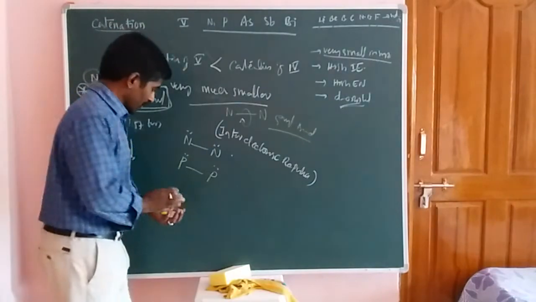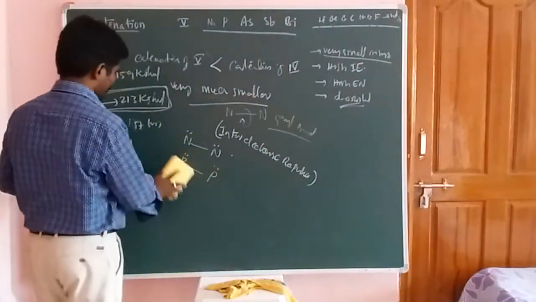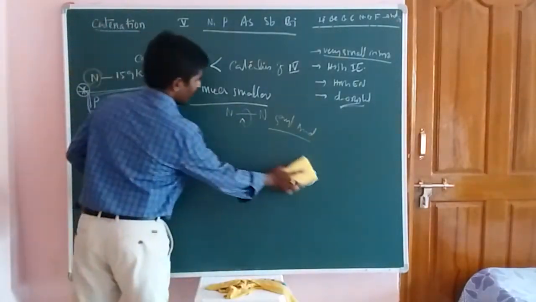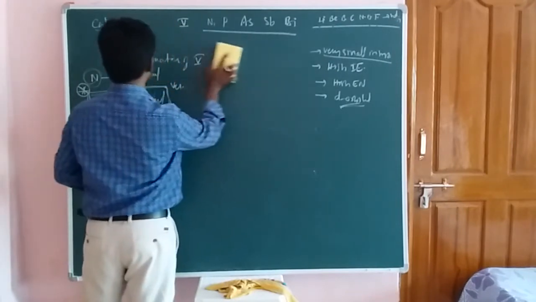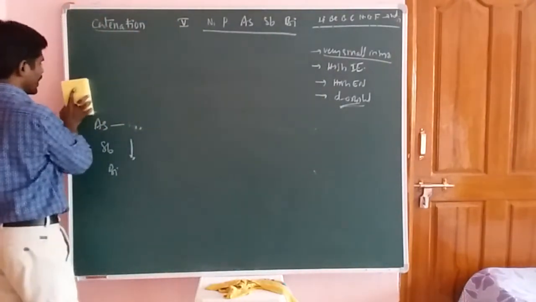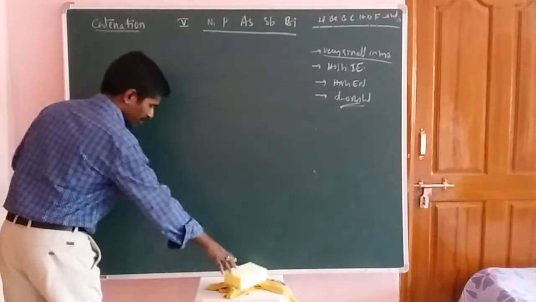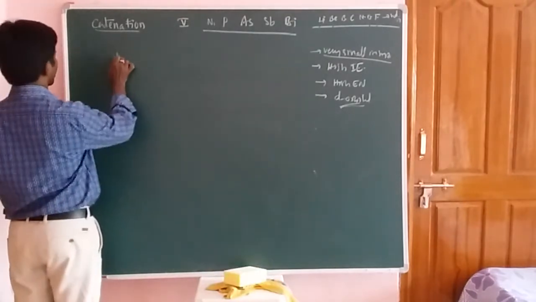Okay, students. In this case, phosphorus can form different types of compounds. But the catenation property of nitrogen is a very small extension. It can form the nitrogen bond and then this type of bond, so this is the catenation property.